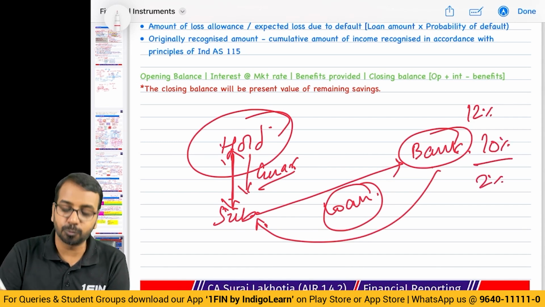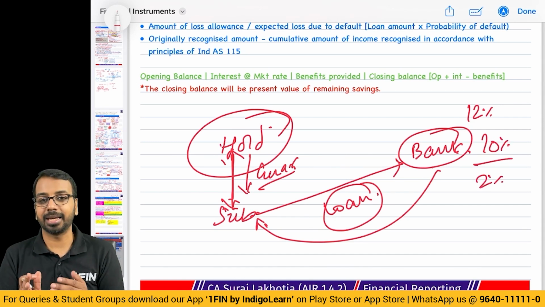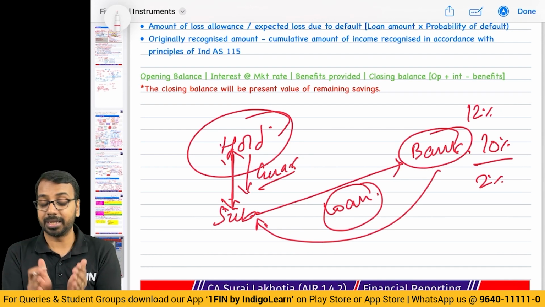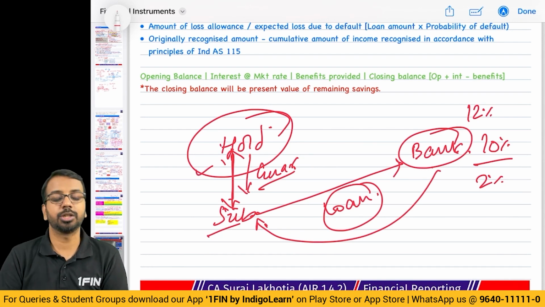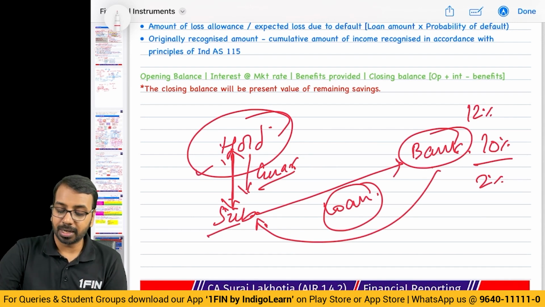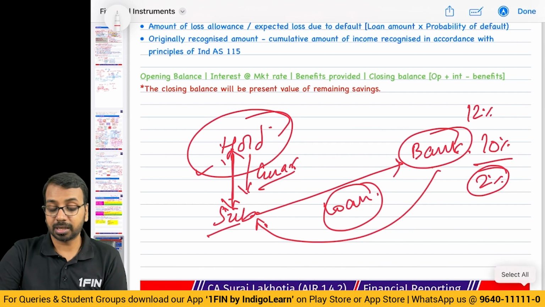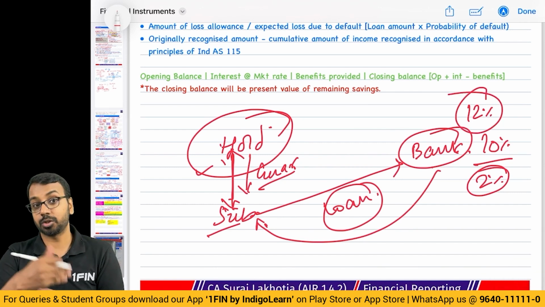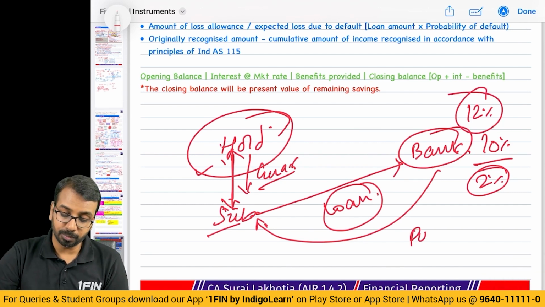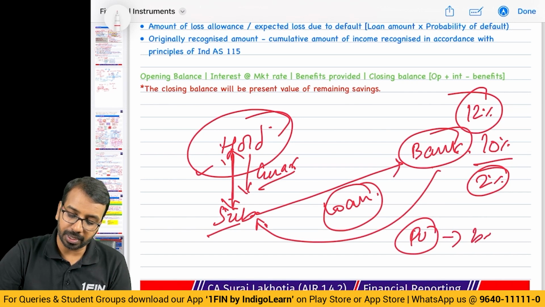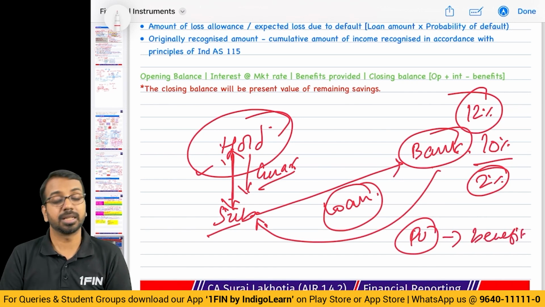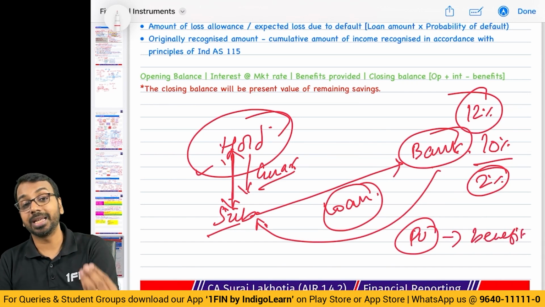The savings of 2% is the guarantee amount or the benefit that has been provided by the holding company to the subsidiary company. How do we value that? Whatever is this 2%, you will discount that at the market rate, that is 12%, and then you will get to the present value. This present value of benefit is nothing but the amount of benefit that the holding has given to subsidiary.